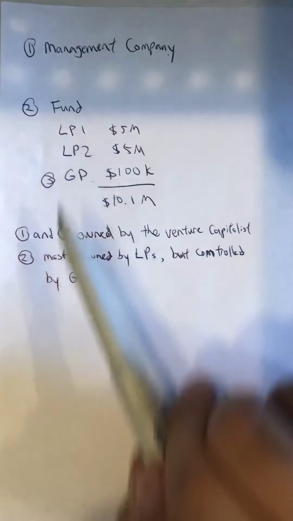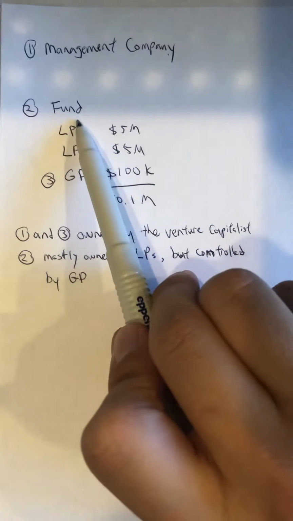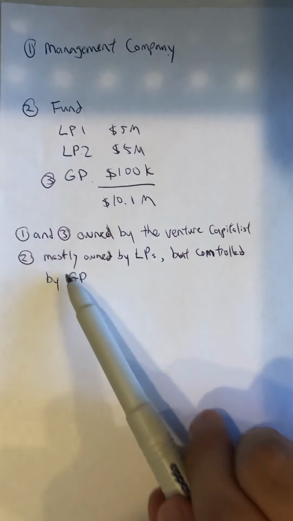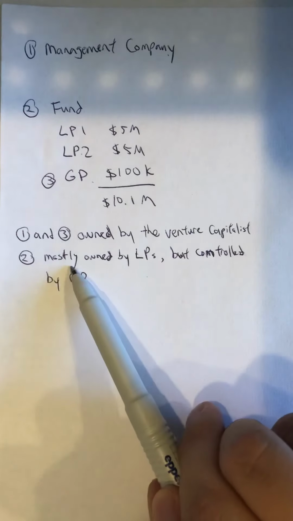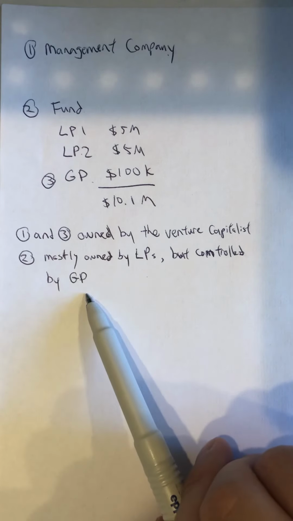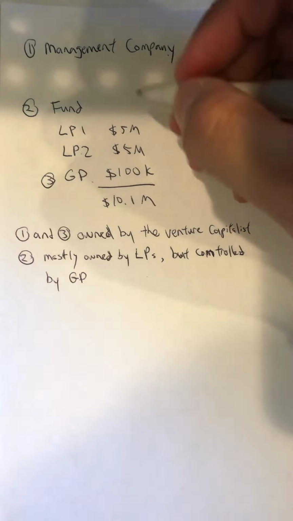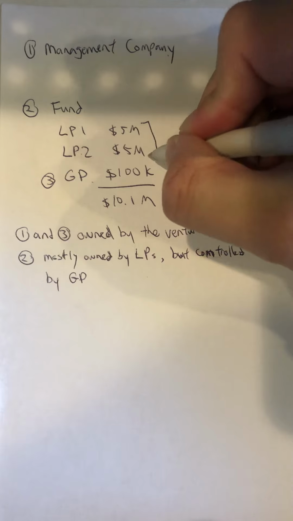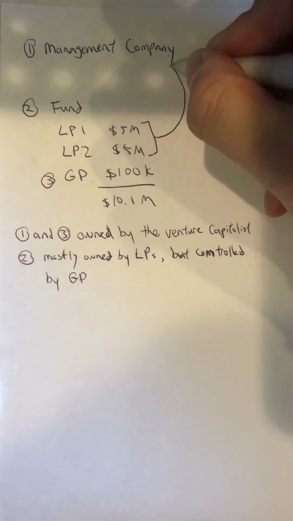The fund is actually not completely owned by the general partner or the venture capitalist. The fund is mostly owned by the LP. By mostly, I mean, in this scenario, 99%, but controlled by the GP. Okay, and then as we talked about in our last video, there's what's called a management fee that is paid to the management company.